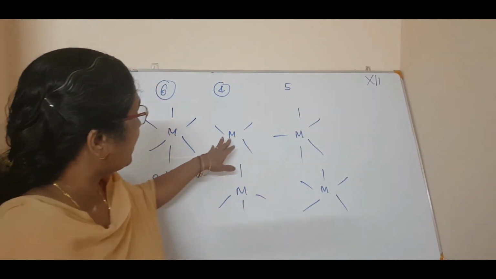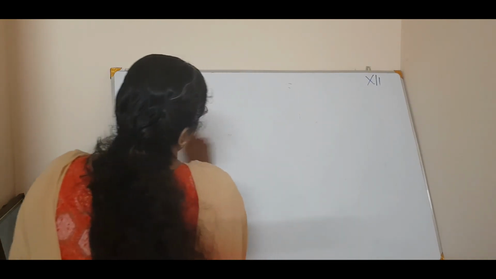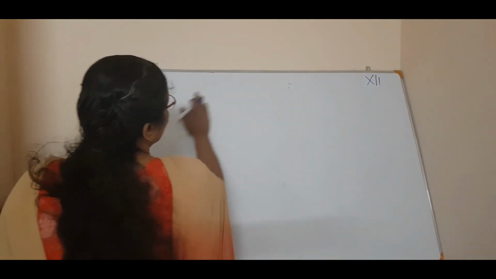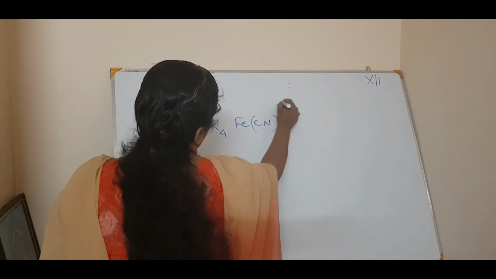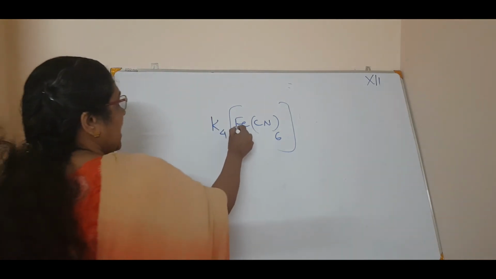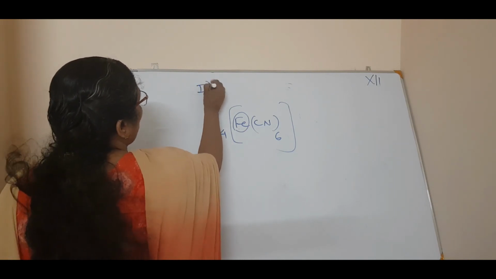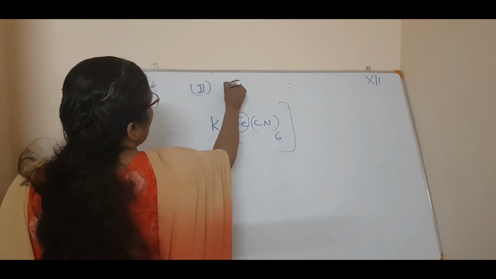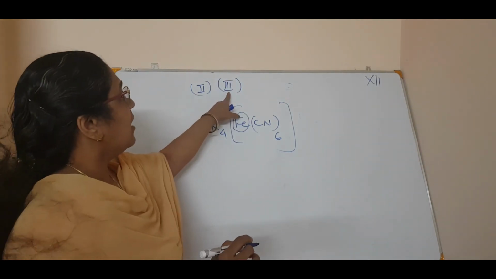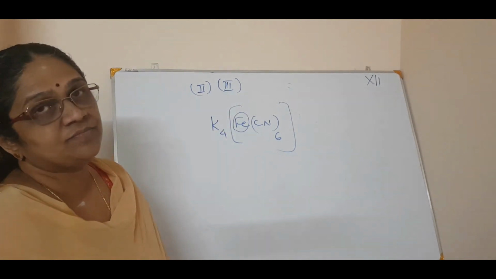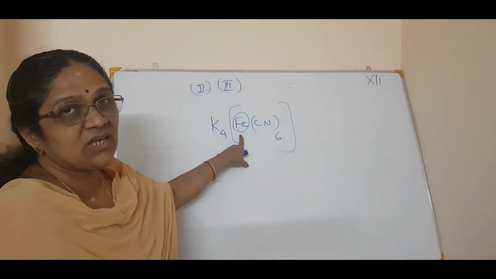See, while you are writing a coordination compound or a complex, that central metal atom has a definite oxidation number. For example, K4[Fe(CN)6]. So this ion has an oxidation number which you write in Roman numerals. If it is 2, it is II. If it is 3, you represent it in the formula by Roman numerals and put it in brackets. And you know how to find out the oxidation number, isn't it?